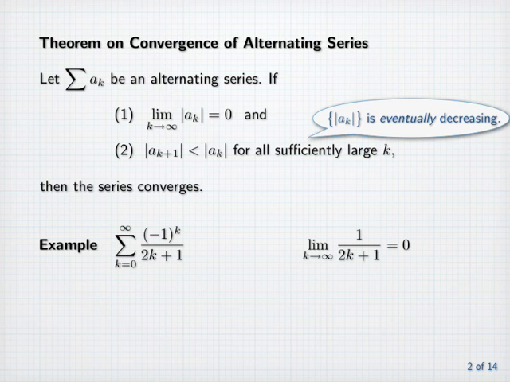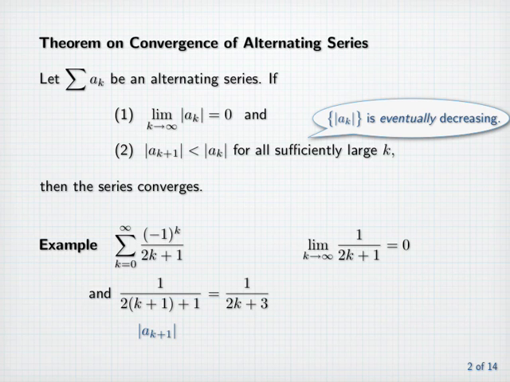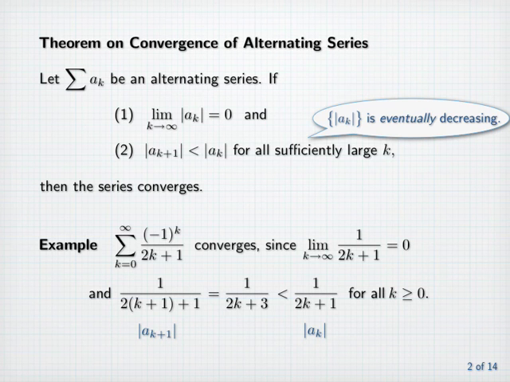Now let's look at the absolute value of the k+1st term. That's 1 over 2 times (k+1), which equals 1 over 2k+3. Now that's clearly less than 1 over 2k+1, which is the absolute value of a sub k, and that's true for all k. So we conclude that the series converges because of these two facts.